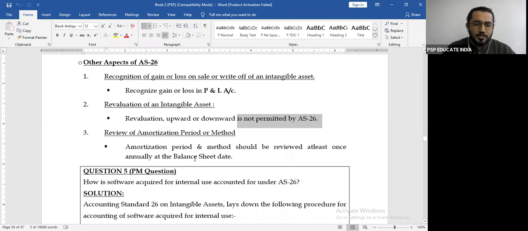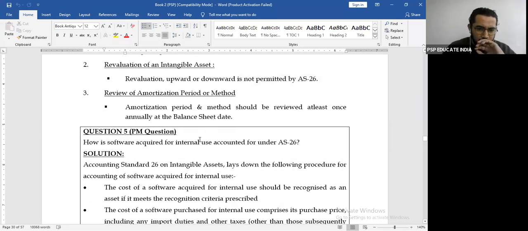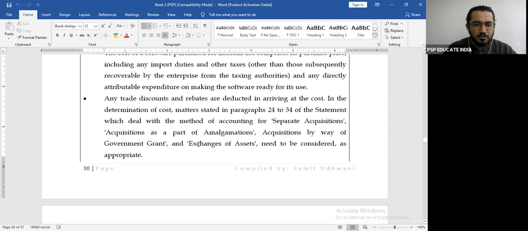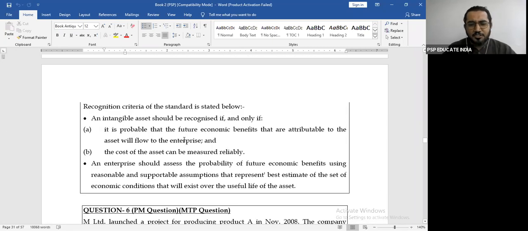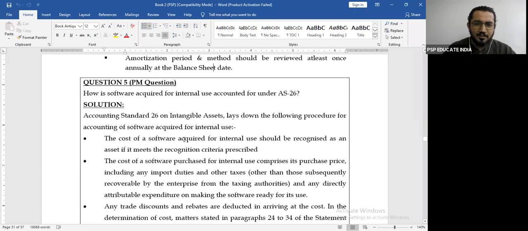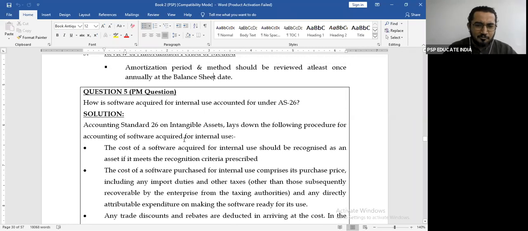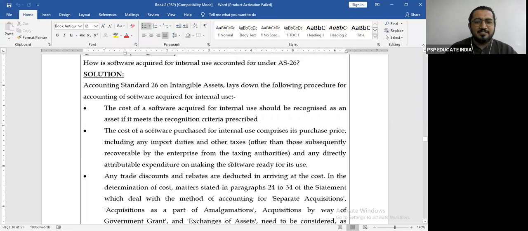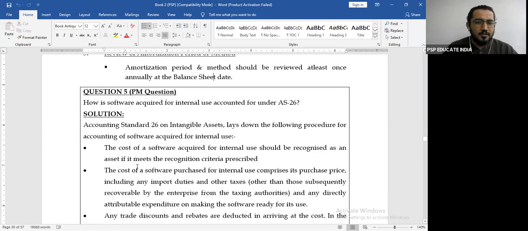Right, okay, come to question number 5. How software acquired for internal use is to be accounted for. Now this is again entire revision of the accounting standard that we have done. When you obtain an asset, first you will check whether it satisfies the condition or not. If it satisfies the condition, you will then account it initially at cost, right? So that is what they have explained. Let's understand this point by point.